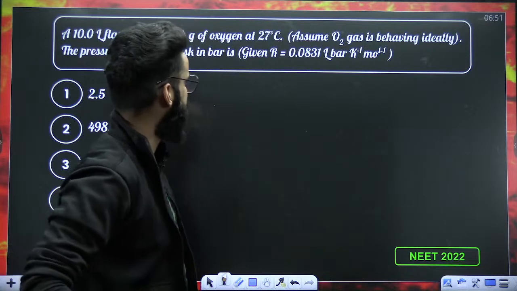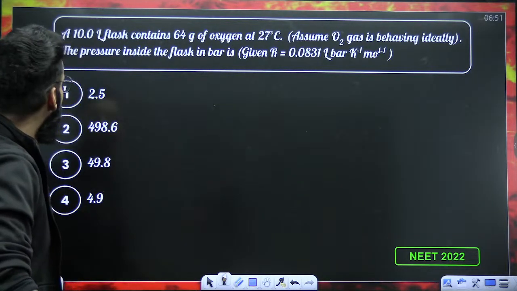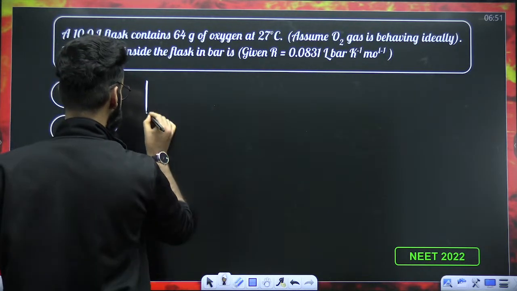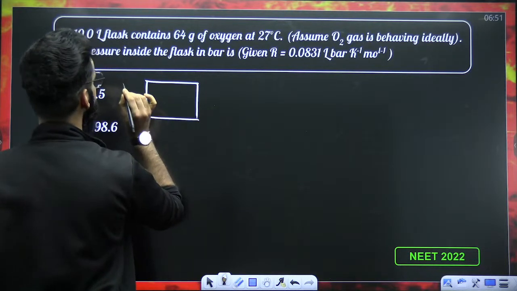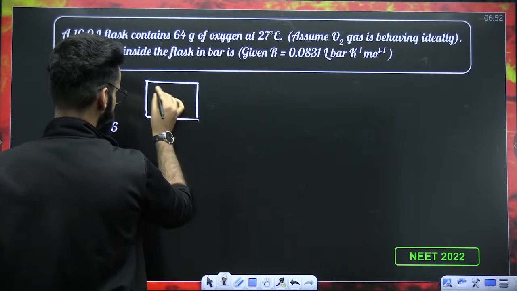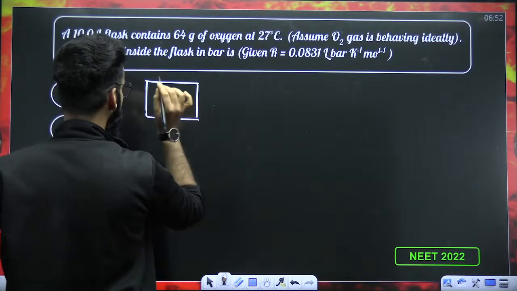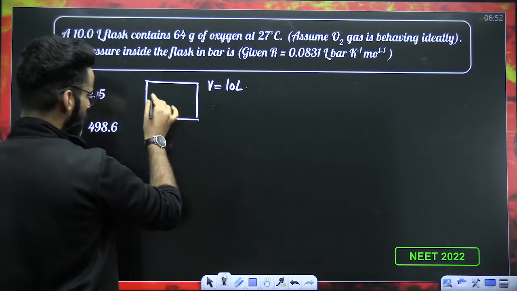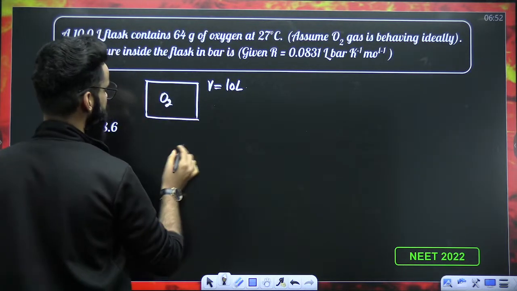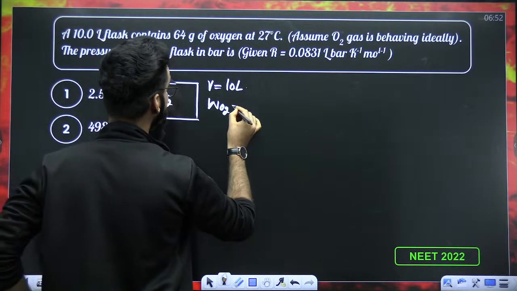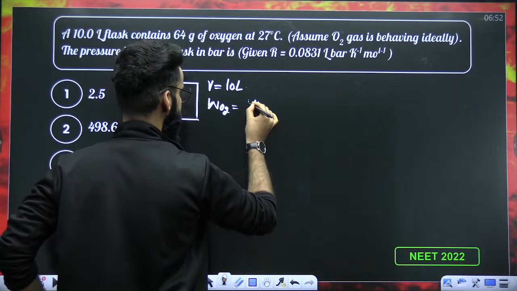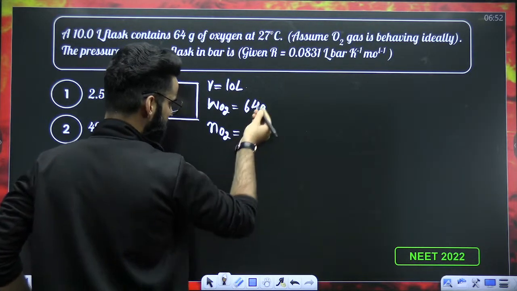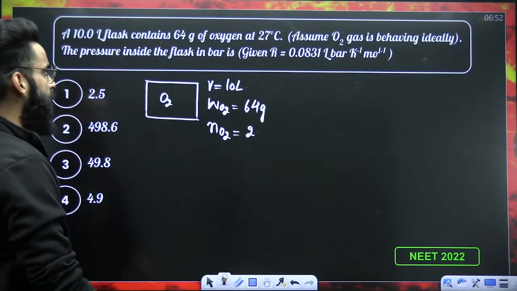NEET 2022 question this is. Let's see what the question is. A 10-liter flask. We have got a container, let's assume this is the container whose volume is 10 liters. It contains 64 grams of oxygen gas. Volume of the flask is 10 liters, which means the volume of the gas in it is 10 liters as well. The mass of oxygen gas in the container is 64 grams. Can you let me know how many moles of O2 are there in the container? Given mass of O2 divided by molar mass of O2, so in short, you have 2 moles of O2 in the container.